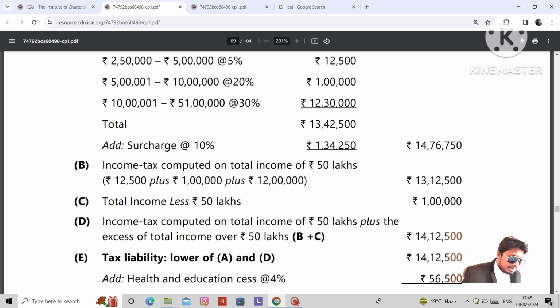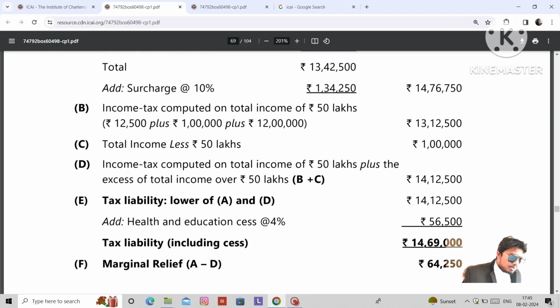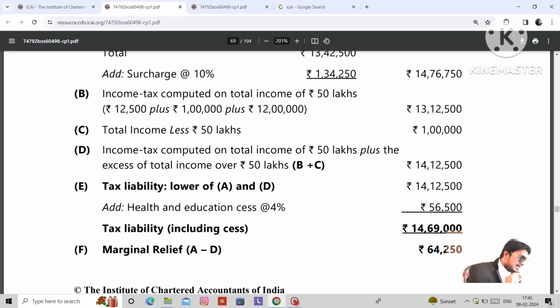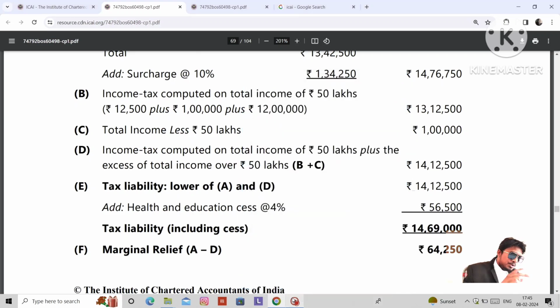Income tax computed on total income of 50 lakhs. We computed income tax on 50 lakhs, which is 13 lakhs 12,500. Total income less 50 lakhs, what is the amount? 1 lakh. We add both of these two. Whichever is lower is our tax liability. The lower of A and D is 14 lakhs 12,500.